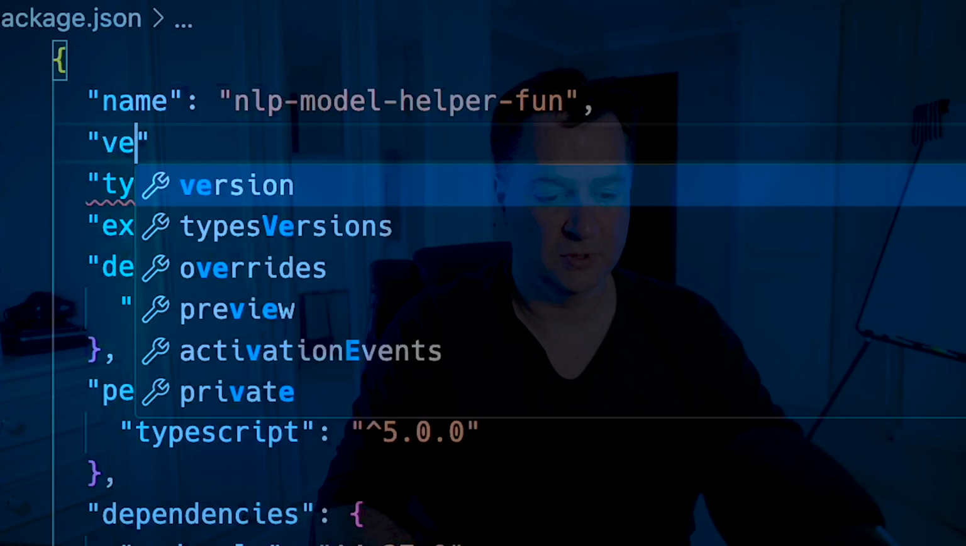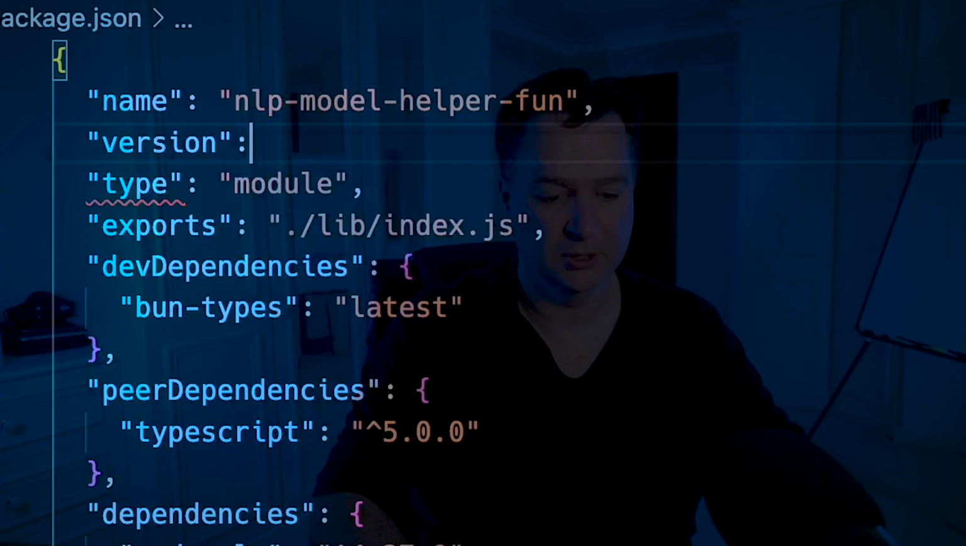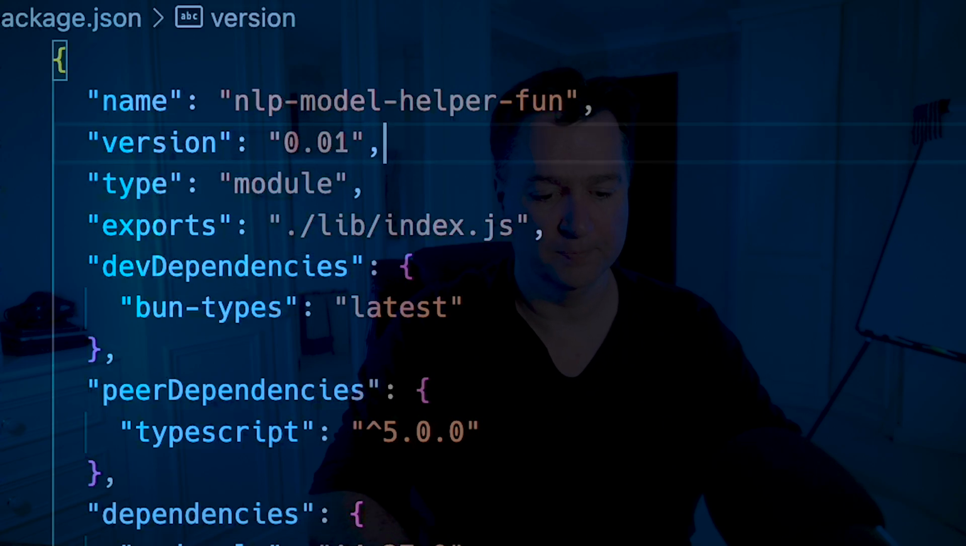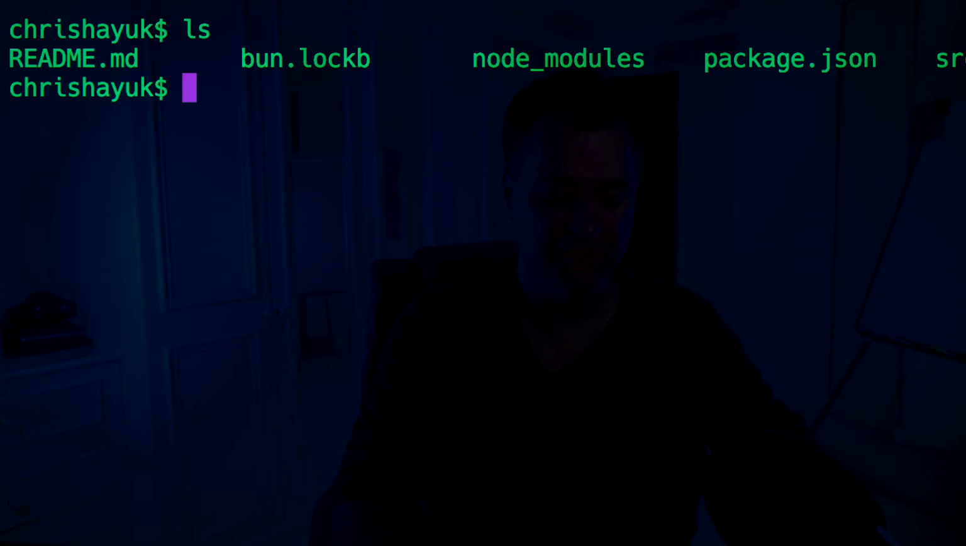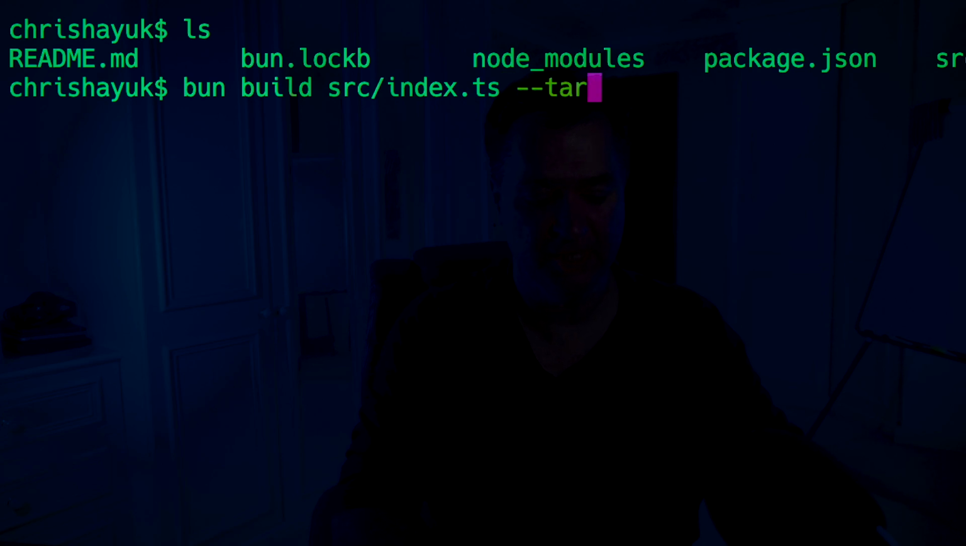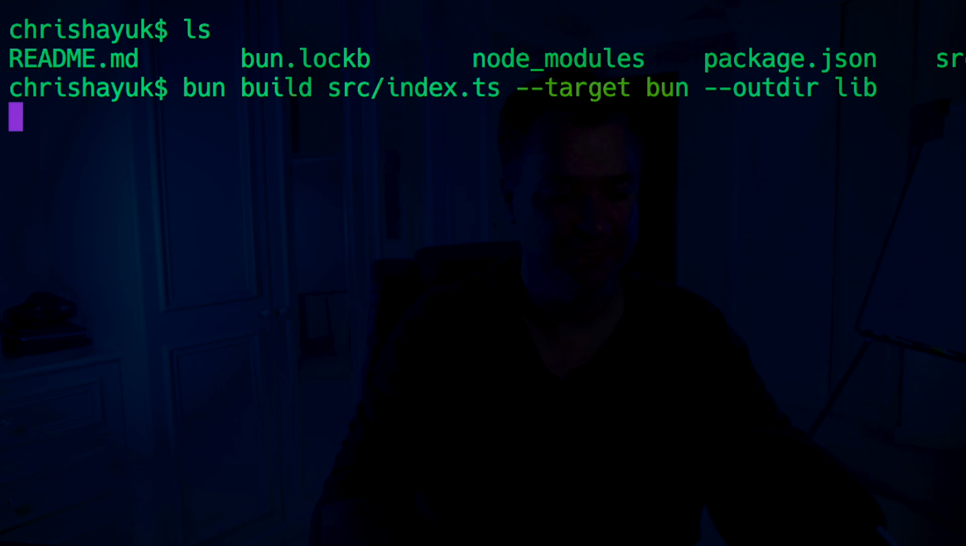And just for fun, I'm just going to put a version in here as well. So we'll just set that to version 0.1. So now that we've done that, we need to build our package because we're going to set that up to link later. So I'm going to do a bun build source index.ts. And we're going to set the target as bun. And I'm going to set the outdir as lib, as we said there.